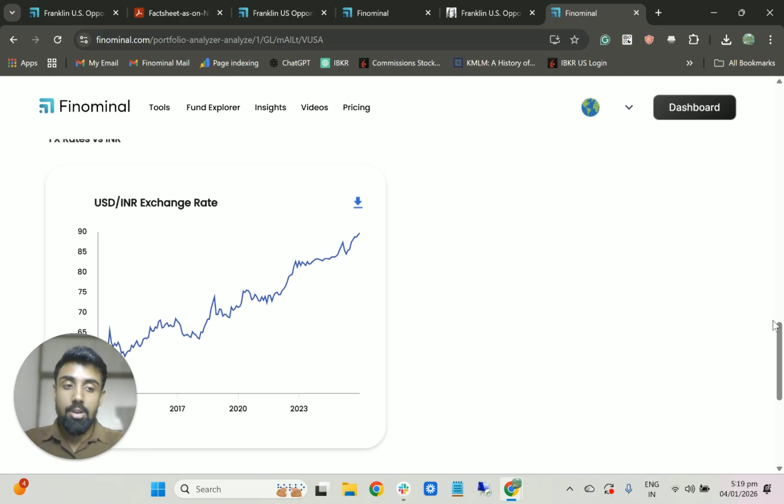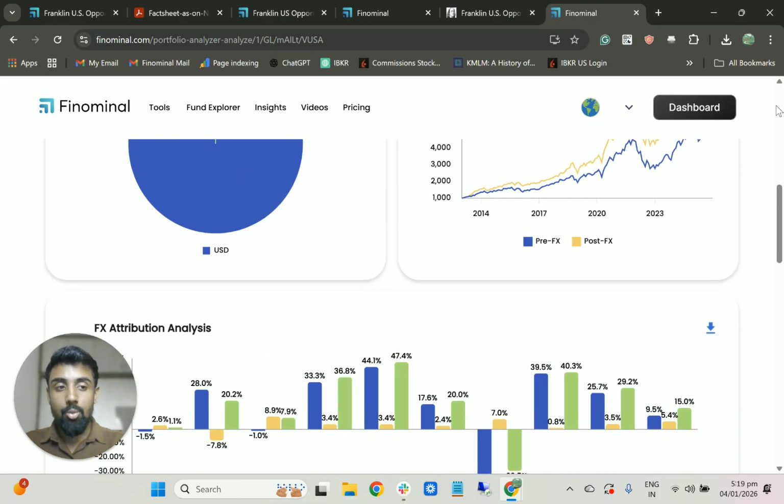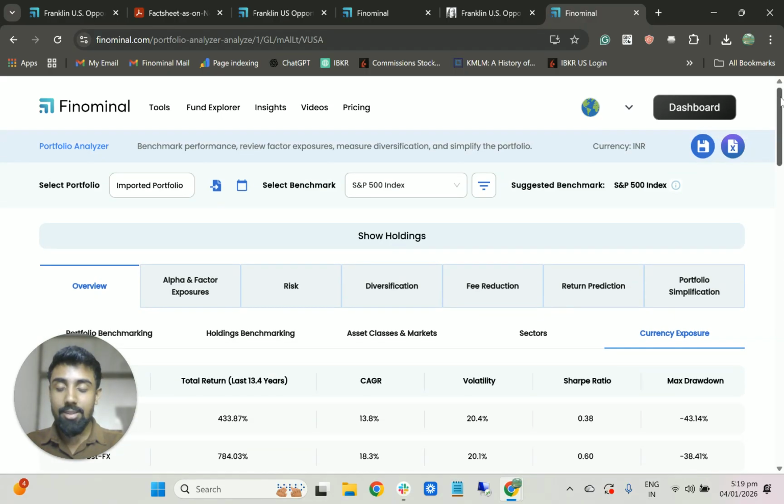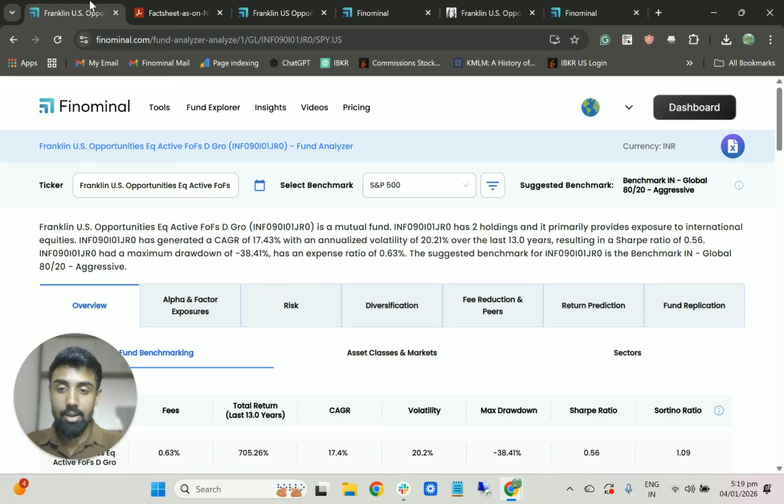So in this video, we discussed this international fund of fund, and we discussed two main issues. One is the double expense ratio, where the fund of fund charges an expense ratio, and the fund it's holding also charges another expense ratio. And we saw how important fees are to the overall end result for the customer.